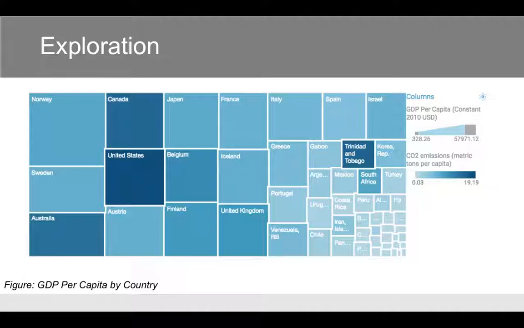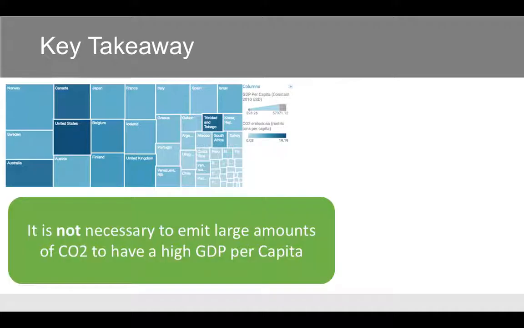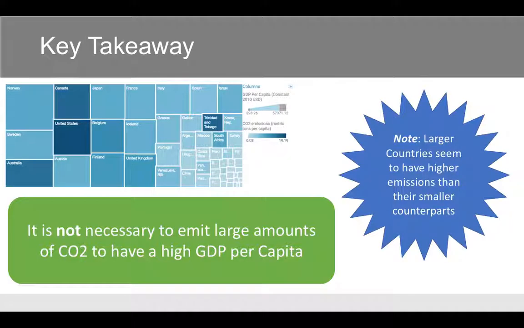We see that, no shocker, of course, the United States produces the most CO2 emissions at approximately 19 tons per capita, whereas the countries with largest GDP per capita, such as Norway and Sweden, are experiencing only approximately 8 tons per capita. From this, we can conclude that there's no clear correlation between GDP per capita and CO2 emissions. However, large countries seem to emit more emissions than their smaller counterparts.